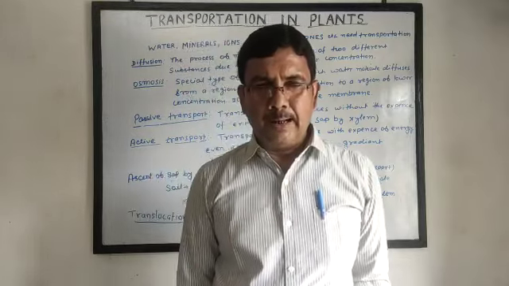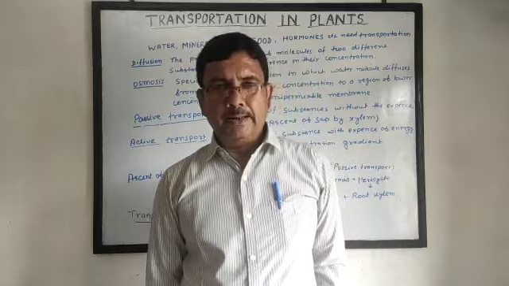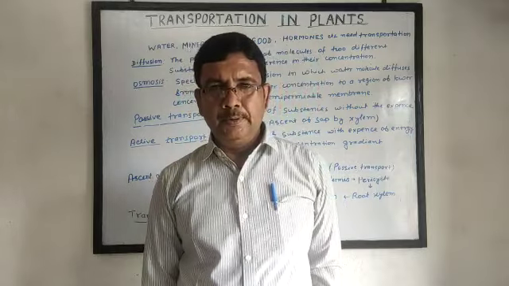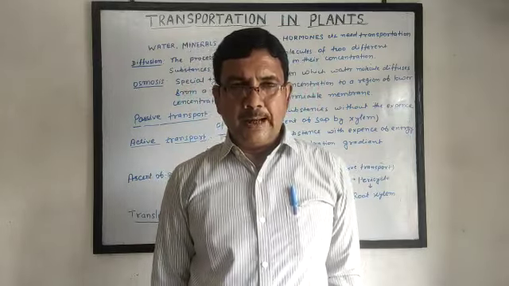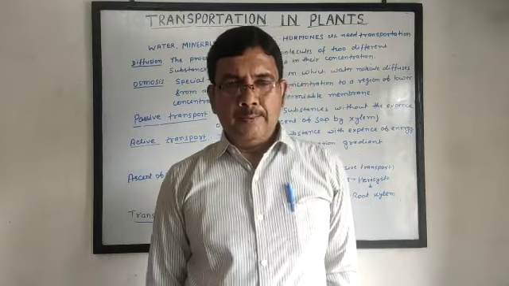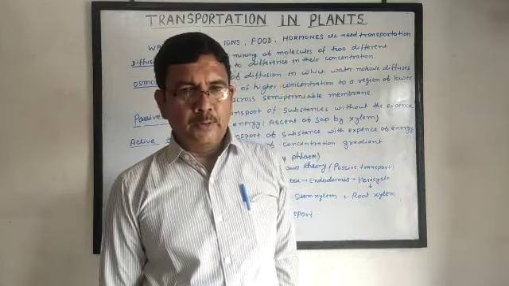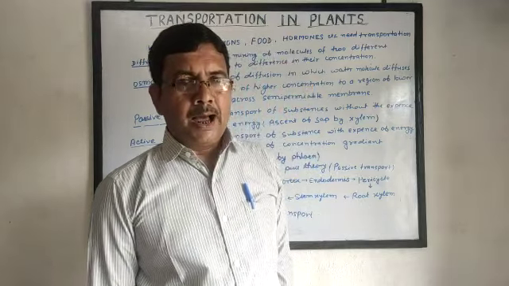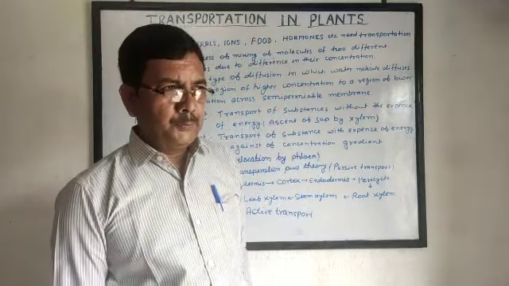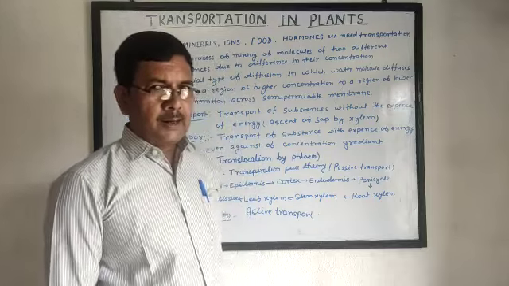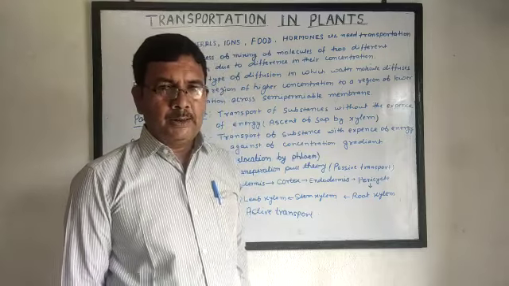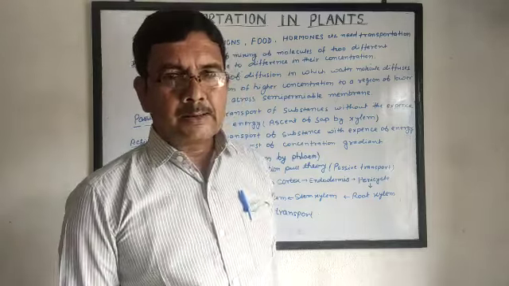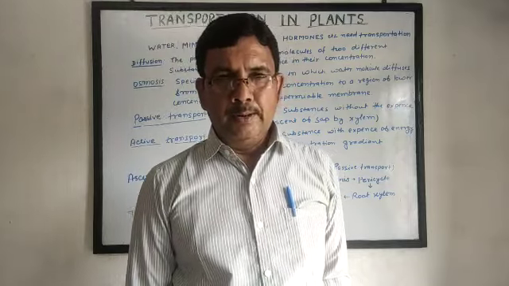Minerals dissolved in water, that means sap, are transported from root to leaf through the xylem vessels, and food and hormones synthesized in root tip or shoot tip are transported along with food. This is called ascent of sap. This is called translocation of food.